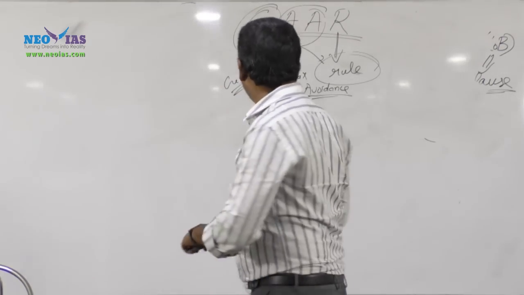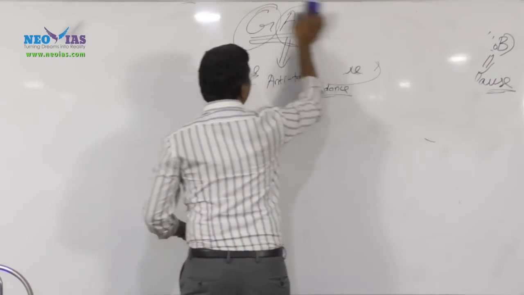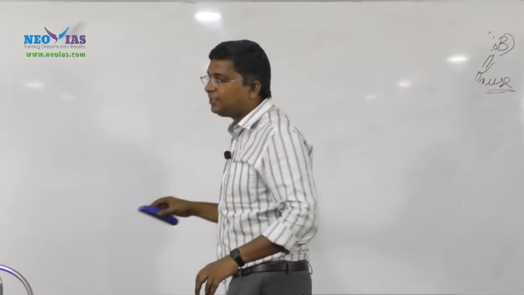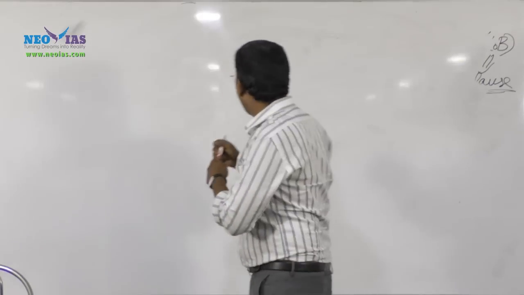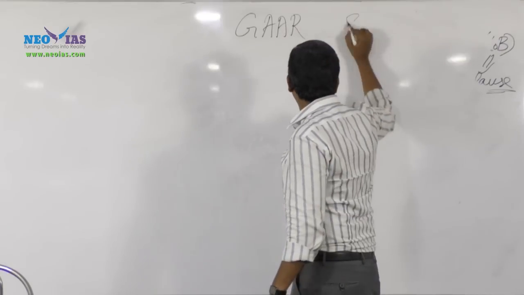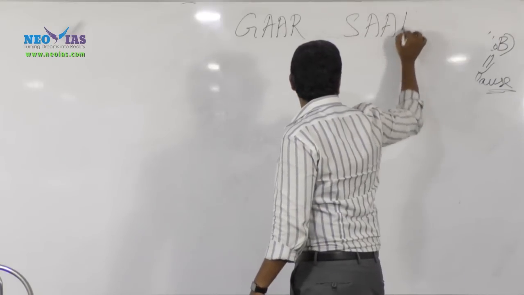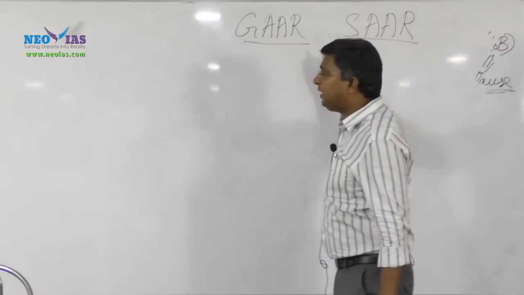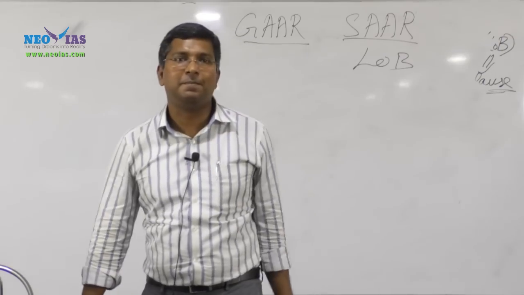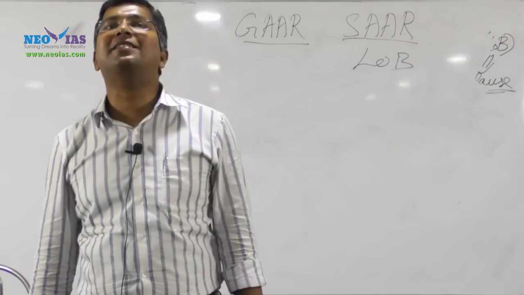Now, like GAAR, we have SAR also. What is SAR? Specific anti-avoidance rule. We know an example of SAR: limitation of benefit is a SAR.